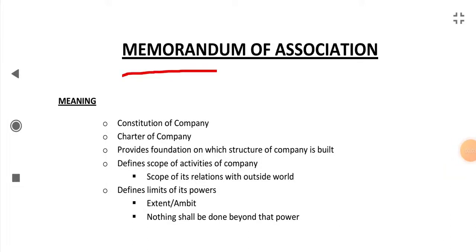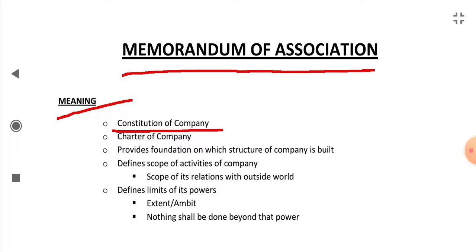Memorandum of Association. What is Memorandum of Association? First, let's see the meaning of memorandum. Memorandum is the constitution of the company. It is the charter of the company. It provides the foundation on which the structure of the company is built.